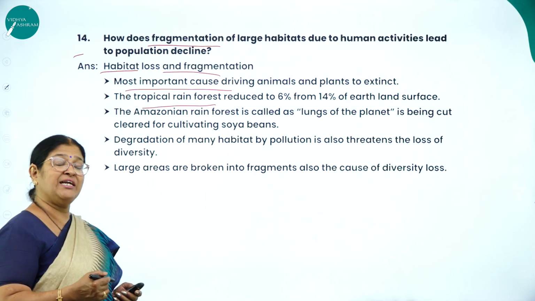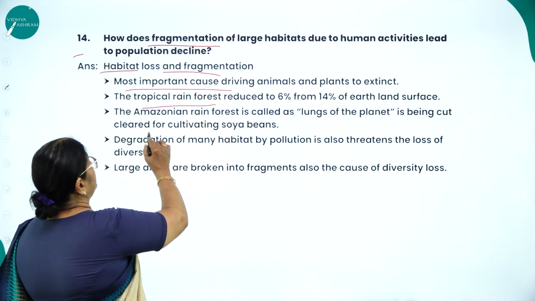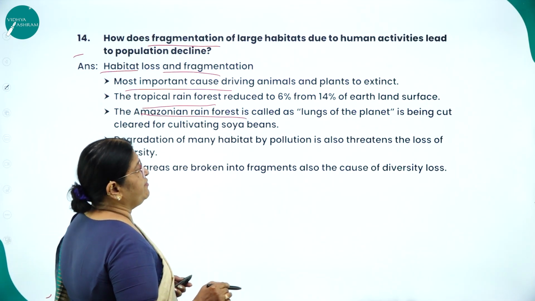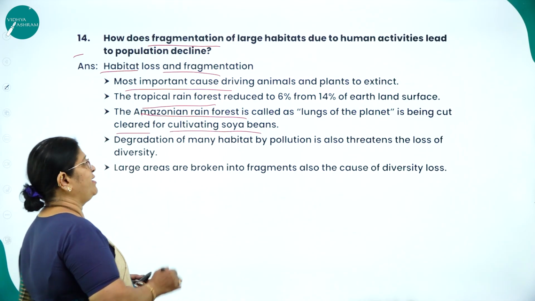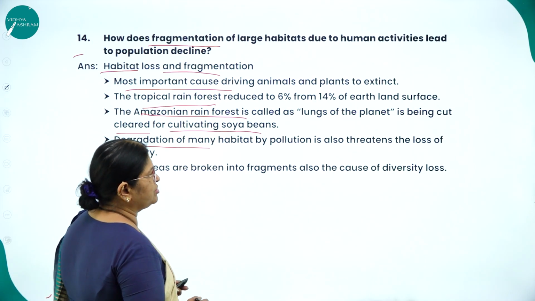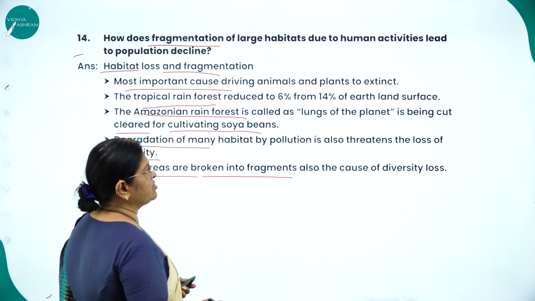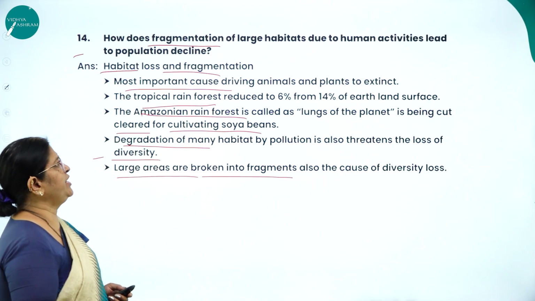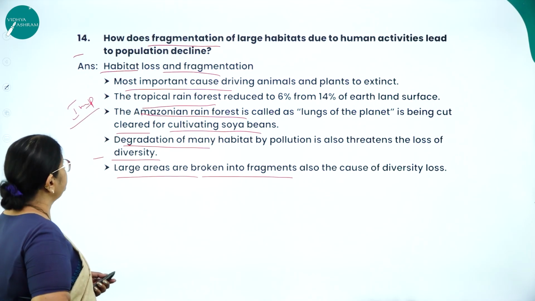But now it is cut and cleared because of cultivation of soya bean. So it is reduced now. The Amazonian rainforest, which is called the lungs of the planet, is being cut and cleared for cultivating soya beans. So the degradation of many habitats by pollution is also threatening the loss of biodiversity. Large areas are broken into fragments, which is also a cause for biodiversity loss. So this is also an important concept.